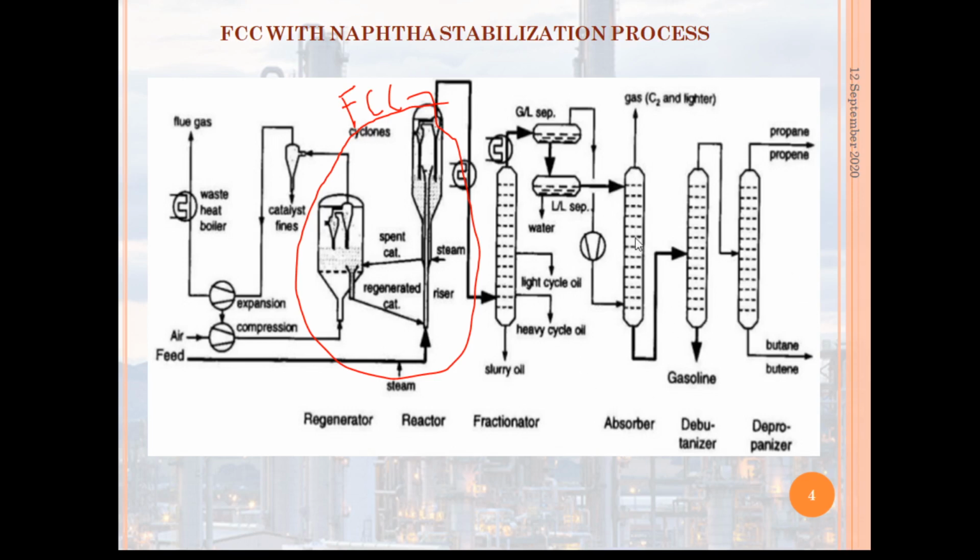In the debutanizer unit, it removes the butanes and lower hydrocarbons from naphtha. In the depropanizer unit, the butanes are separated from the propanes and other lighter hydrocarbons. So the bottom product is butane and butene, and the top product is propane and propene.